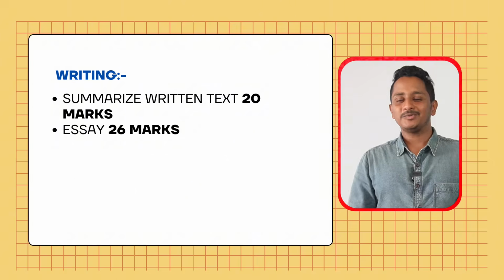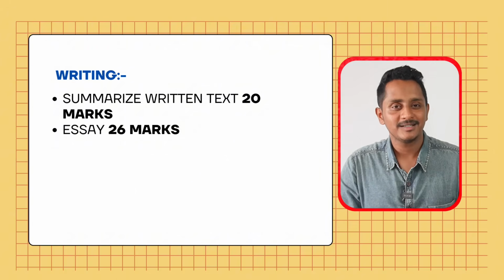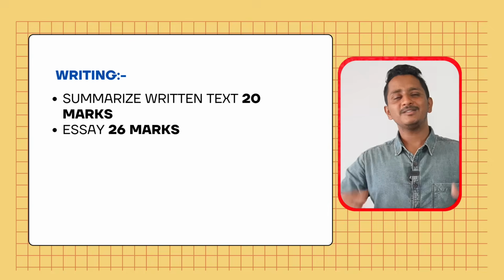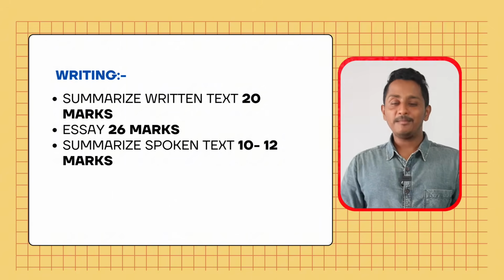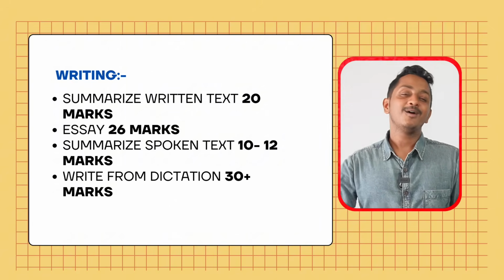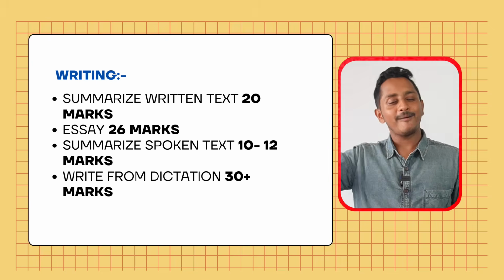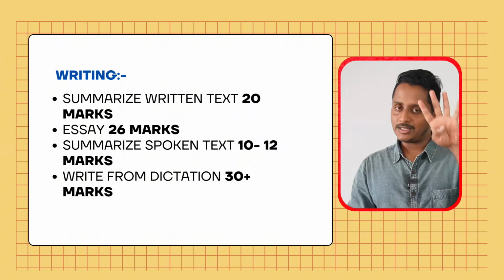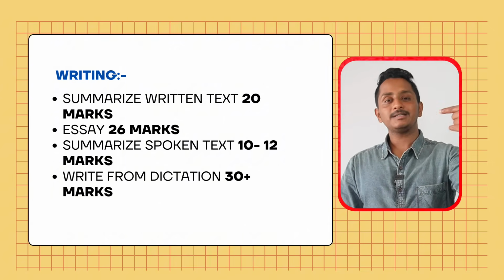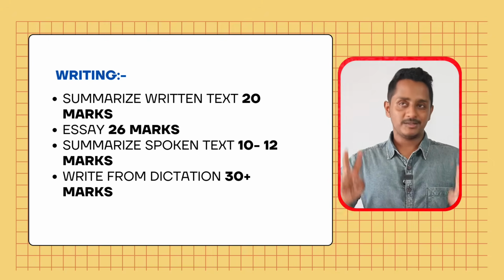Essay, 26 marks. You just focus a little bit more on the content and you will get 26 marks. This is not difficult. Summarize spoken text is going to be 10 to 12 marks. The remaining 30, 32, 33 or 34, 35, depending on the number of questions you get, contributes from write from dictation. It is just 4. Of all these things, it is write from dictation and essay that make a huge difference.